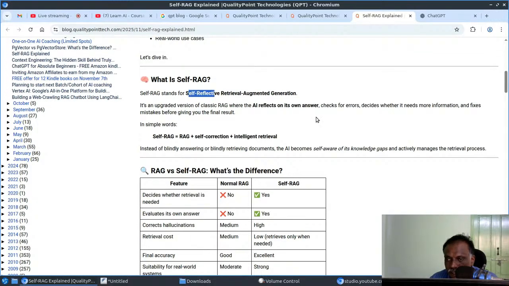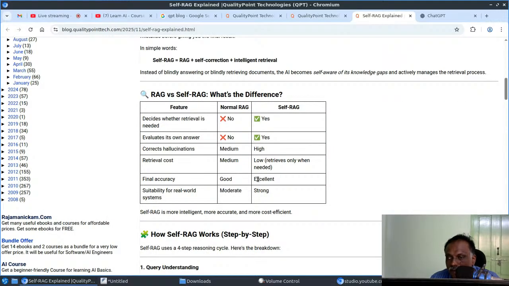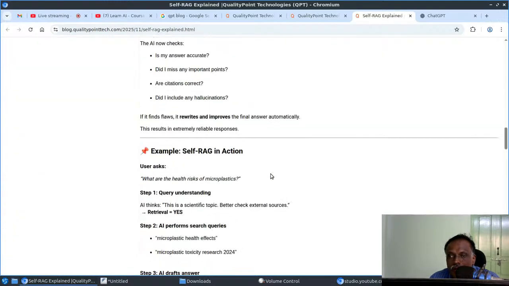The AI reflects on its own answer, checks for errors, decides whether it needs more information, and fixes mistakes before giving you the final result. We can simply say that self RAG is RAG plus self correction plus intelligent retrieval. Instead of blindly answering or blindly retrieving documents, the AI becomes self aware of its knowledge gaps and actively manages the retrieval process. These are the differences between normal RAG and self RAG. You can go through the details.